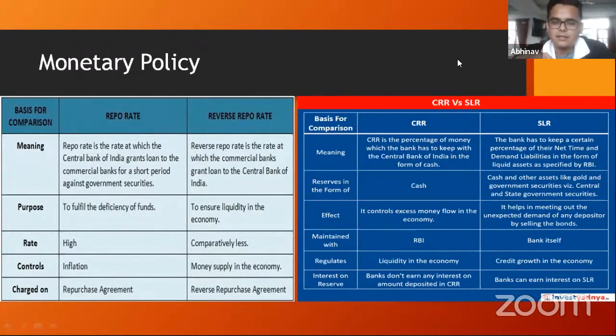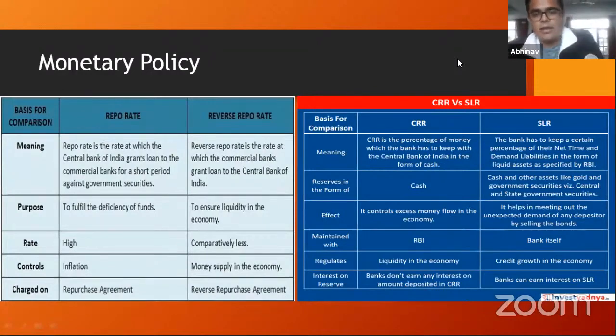So now RBI says that the cash reserve ratio is a little less than X, which means that more funds are freed with the bank, and the banks can use more of these funds to lend to other companies and therefore boost the economy. Now, the RBI can do the converse of this. If the RBI thinks that the banks are lending too much money and therefore that is causing some form of inflationary pressure in the economy, then the RBI could increase the cash reserve ratio, and therefore the banks would not have enough money to lend out to the other corporates, and that would somehow curb inflation.